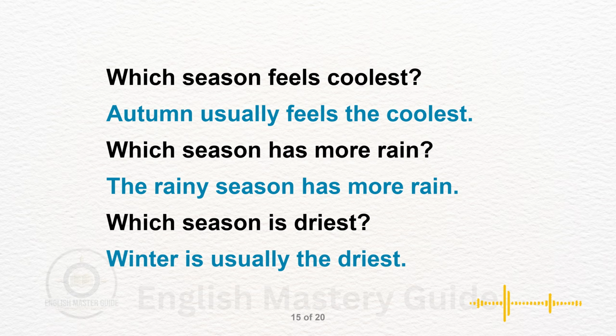Which season has more rain? The rainy season has more rain. Has more rain compares rainfall amounts. More is used with uncountable rain.